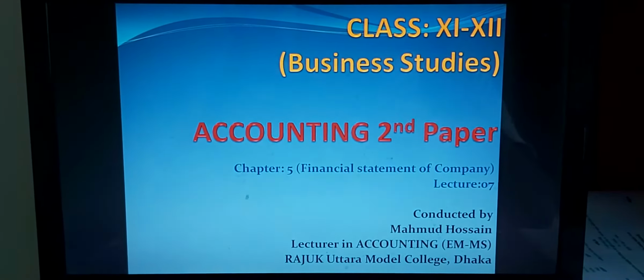Technical know-how written off at the rate of 10%. Technical know-how amount 7,500. So it's 10%, 750 to be written in operating expenses. Another one, preliminary expenses written up at the rate of 2%. Preliminary expenses taka 50,000. So it's 2%, taka 1,000 to be written in operating expenses. At this moment, total operating expenses taka 80,750.